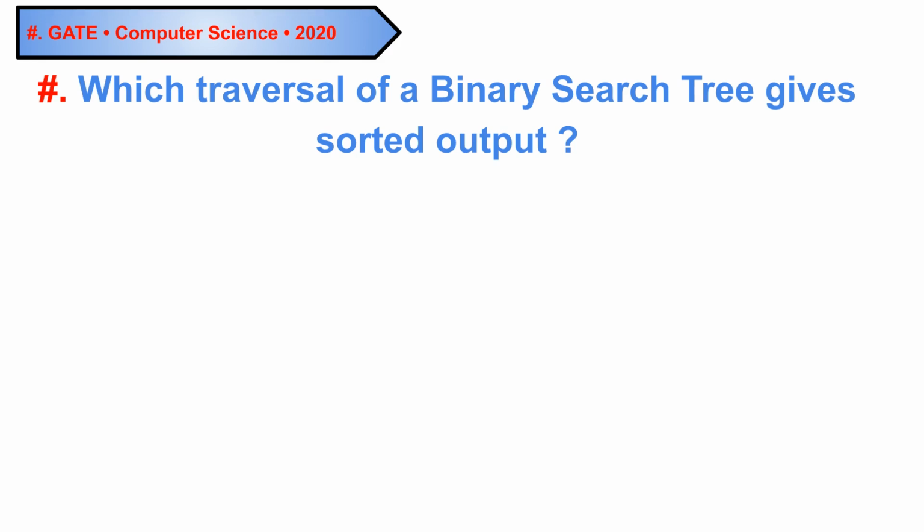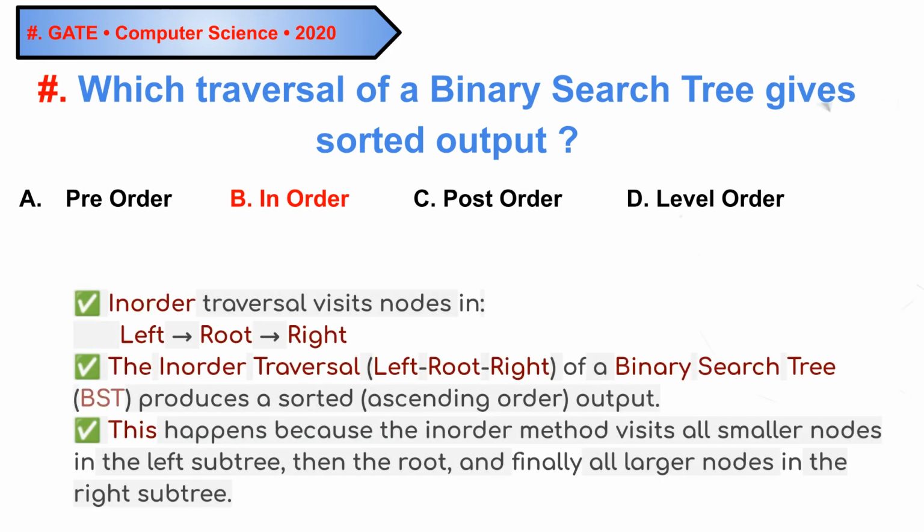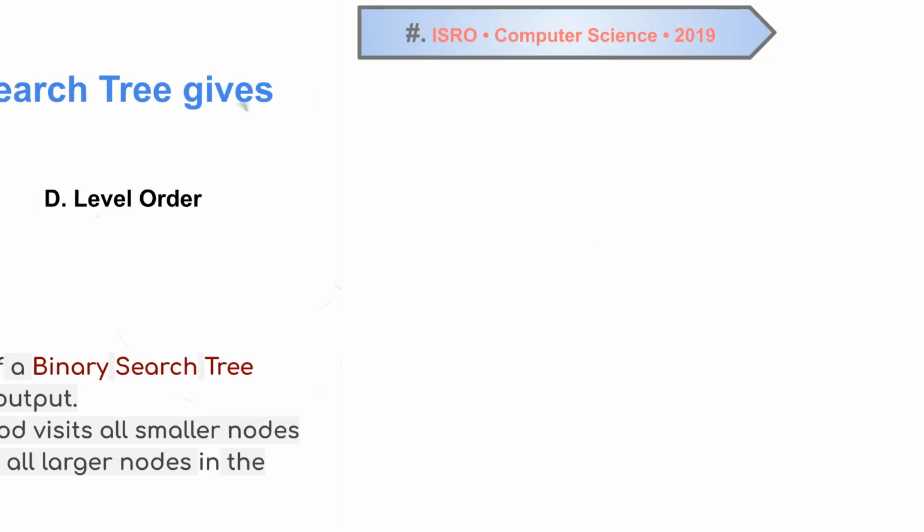Question 5, GATE 2020. Which traversal of a binary search tree, BST, gives a sorted output? The correct option is B, in order. In order traversal visits nodes in the order left, root, right, ensuring that the output sequence from a BST is always in ascending order.